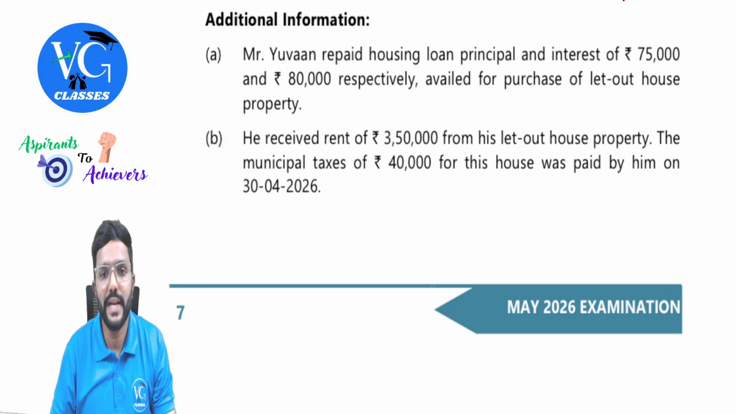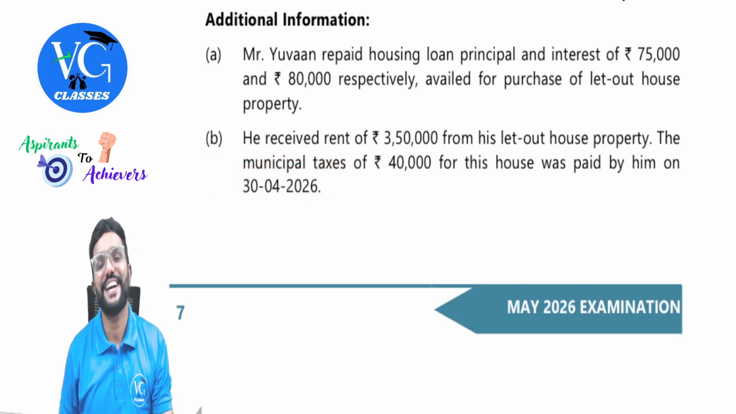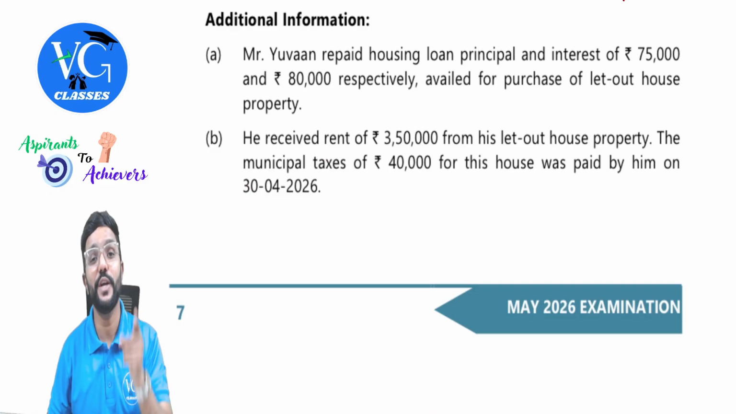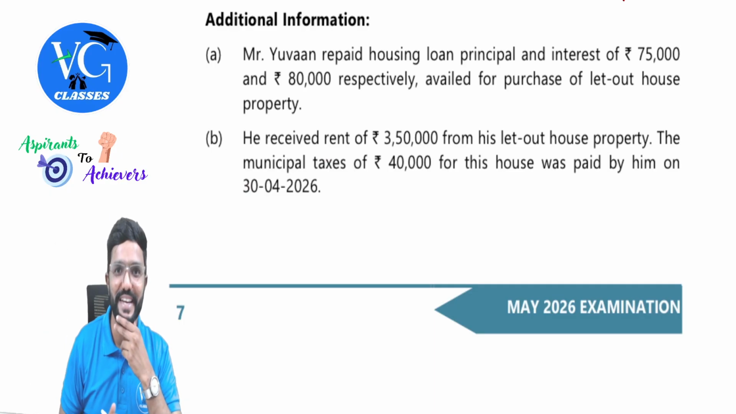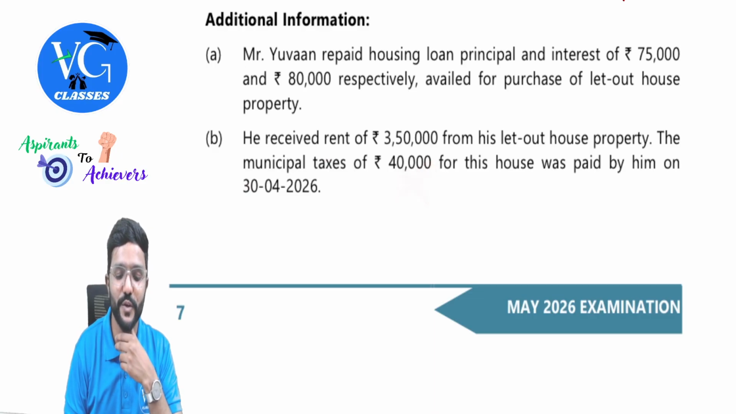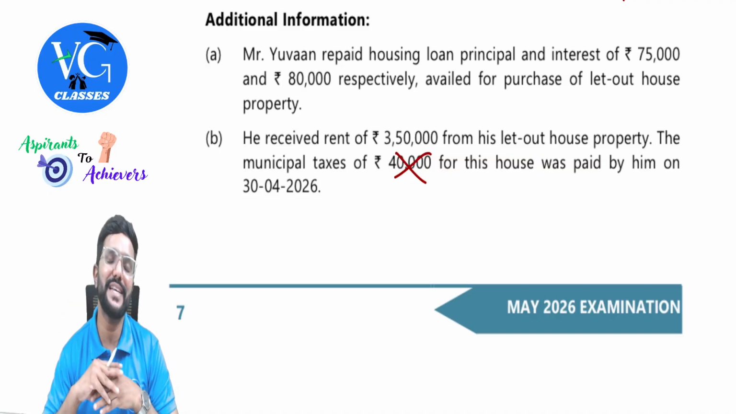He received rent of 3,50,000 from his let out house property. The municipal tax of 40,000 for this house was paid by him on 30th April 2026, next year. Guys, municipal tax paid by the owner during the previous year is allowed, whereas here it is paid in the assessment year. Can we claim this deduction? No, sorry. 40,000 is not allowed. And we can take actual rent itself as GAV, guys.